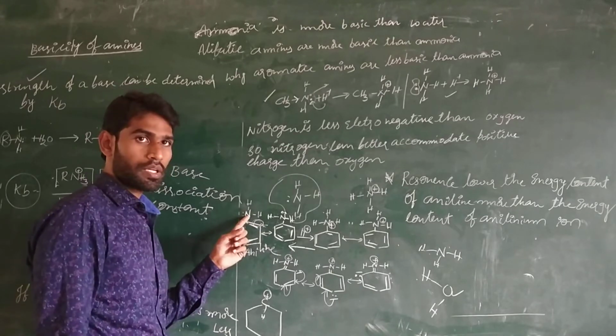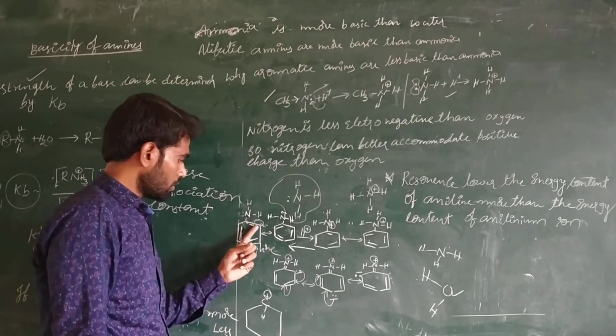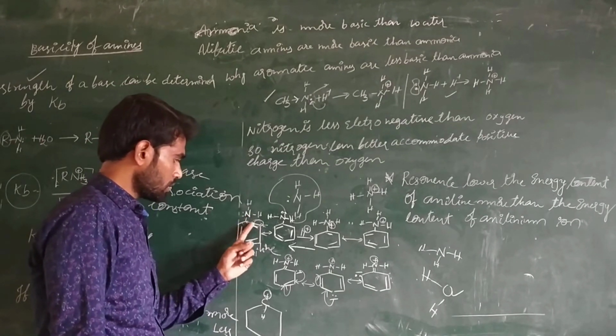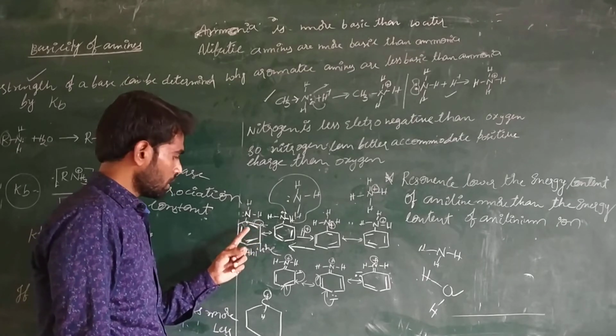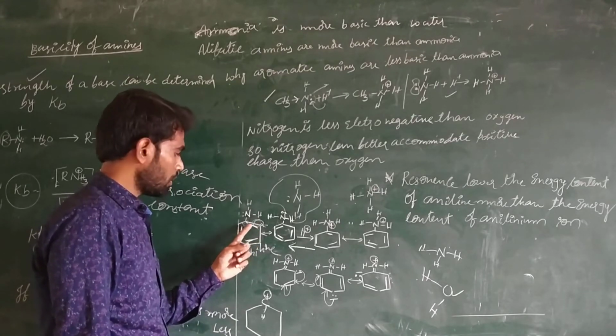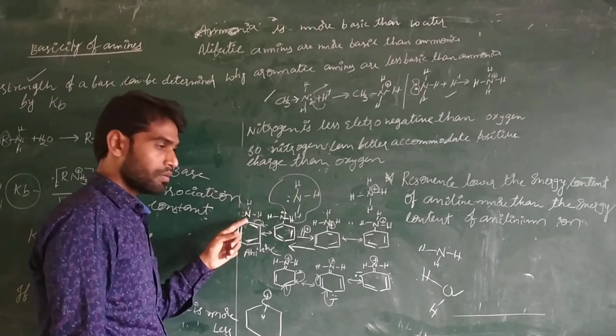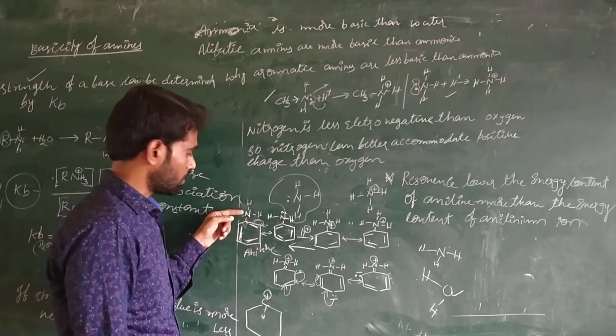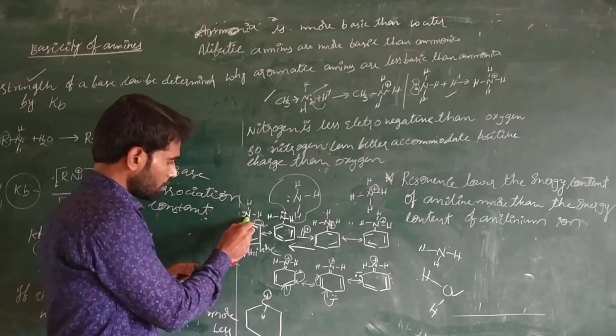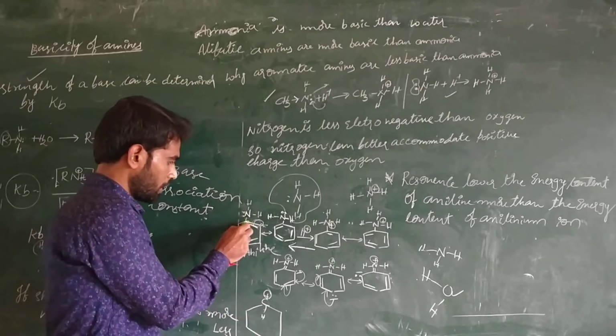And immediately, what happened? This carbon is connected with the nitrogen atom, and this ring is involved. Inside the ring there is a resonance, and that resonance is also taken by the nitrogen atom, because this nitrogen is connected to the carbon atom.